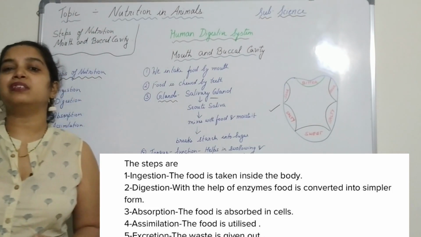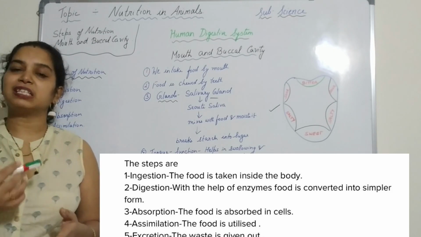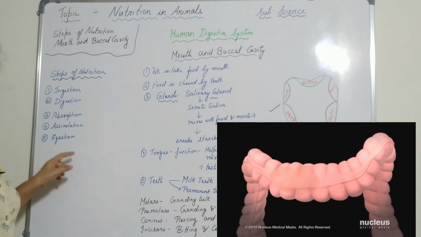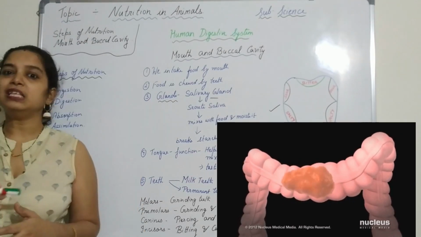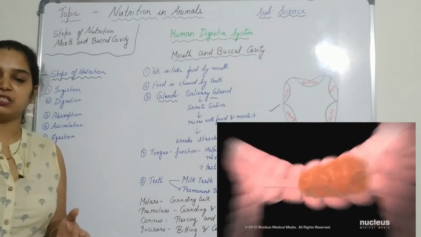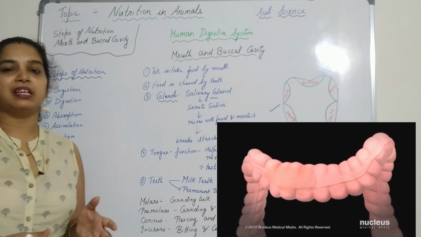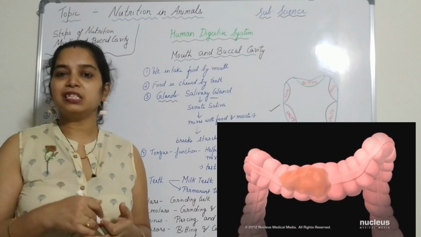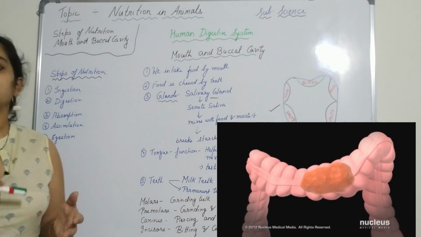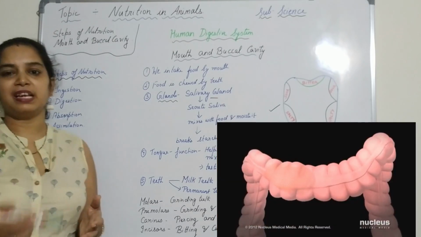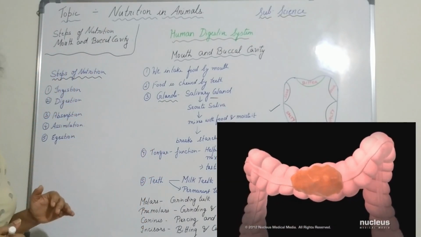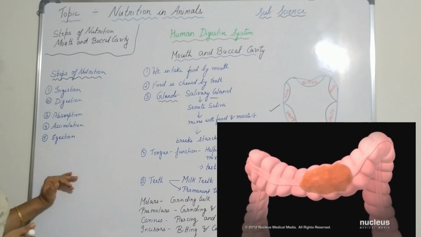The unwanted food is ejected out of the body, and this last process is called egestion. It generally occurs in the large intestine, where the unwanted particles are ejected through the body, and through the anus it comes out. So ingestion takes place through the mouth or the buccal cavity, egestion takes place at the anus, and the other three processes occur midway. So this is all about the steps of nutrition.